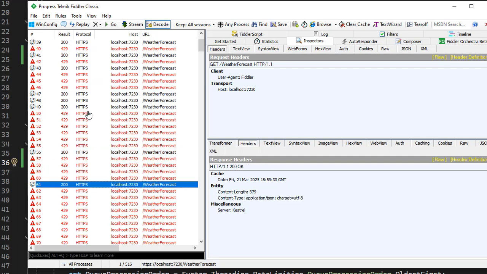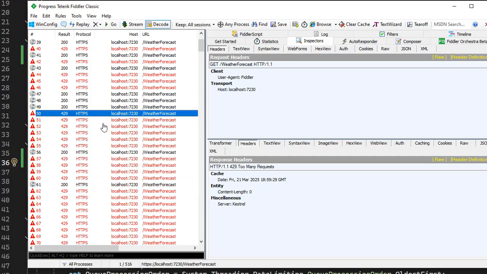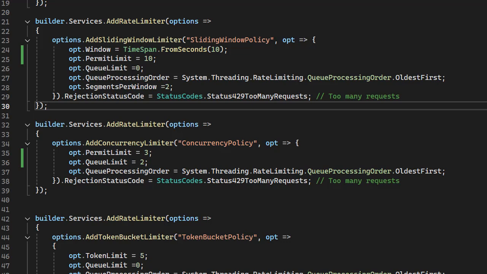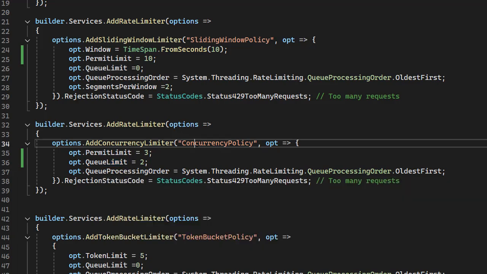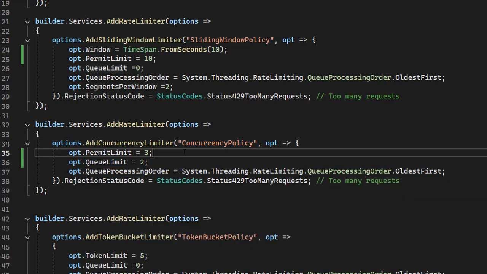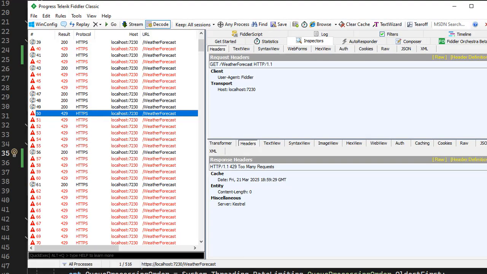So out of 500, 5 requests are processed. I hope everyone understands why the queue is important, its behavior, and how we can test concurrency test cases using Telerik Fiddler Classic.